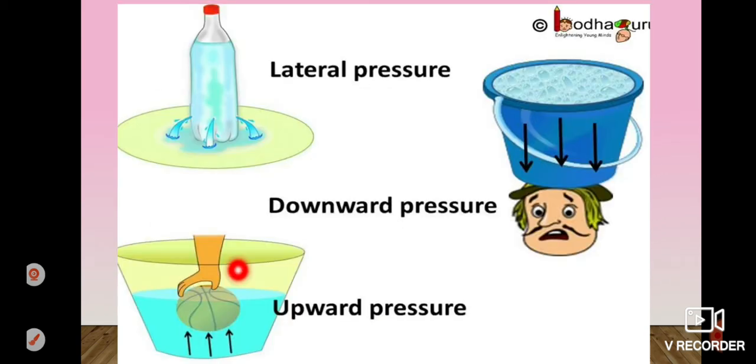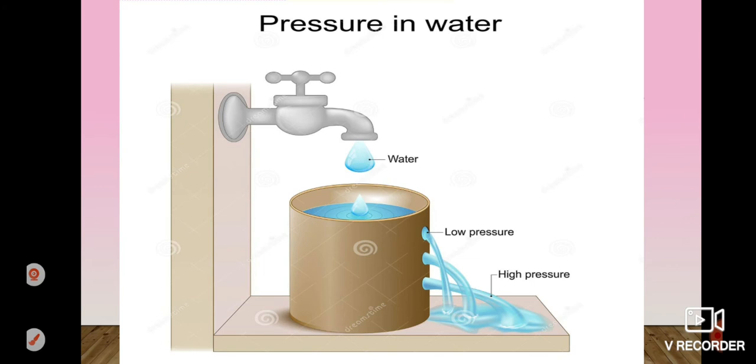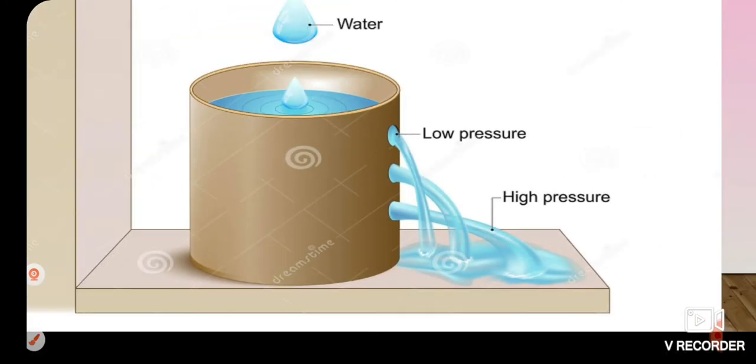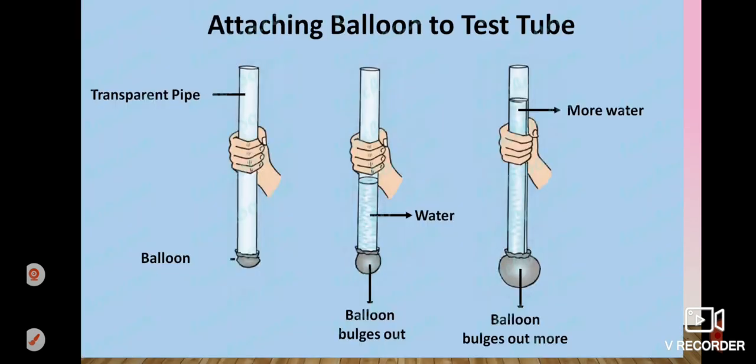And children, this is what? This is upward pressure. We are pushing downward, but water is pushing this ball upward, right? So this force is known as buoyant force, and this tendency of water to push any object upward against gravity is buoyancy. So children, you can understand well by this diagram also. So have a look at this. Okay, now I hope you have understood that.